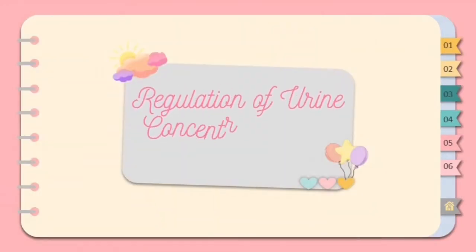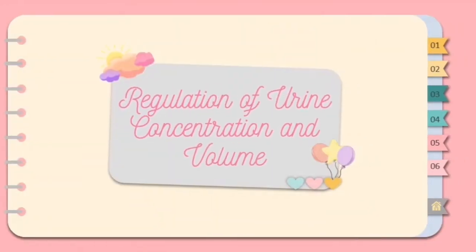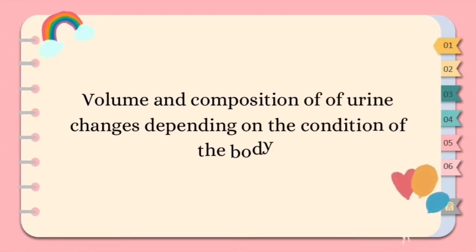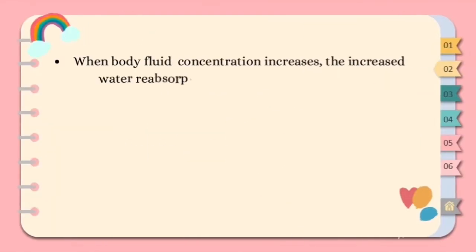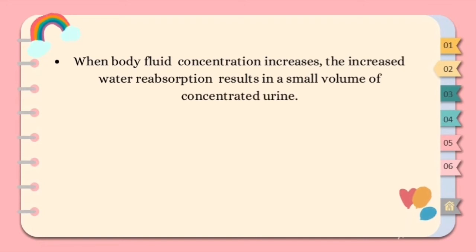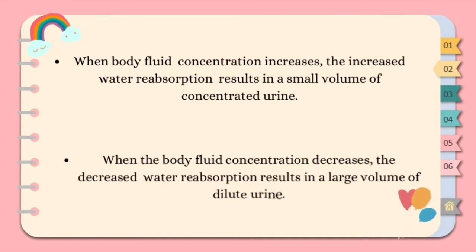Now let's study the regulation of urine concentration and volume. Volume and composition of urine change depending on the condition of the body. When body fluid concentration increases, the increased water absorption results in a small volume of concentrated urine. This eliminates solutes and conserves water, both of which help lower the body fluid concentration back to normal. On the other hand, when the body fluid concentration decreases, the decreased water absorption results in a large volume of dilute urine. As a result, water is lost, solutes are conserved, and body fluid concentration increases.